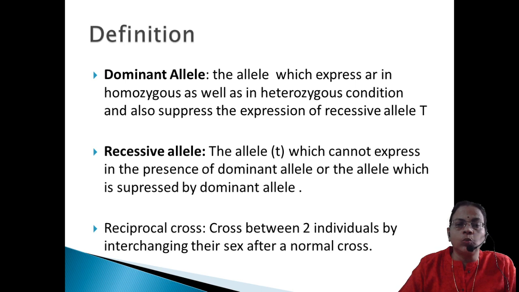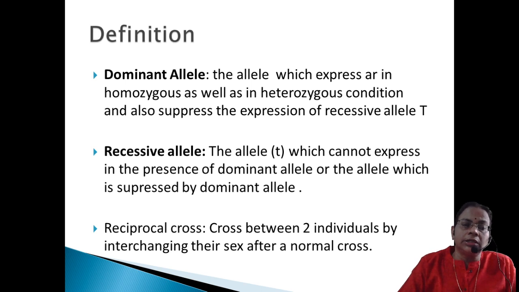So if you are taking white flower color, with purple as capital P or any notation you can use, small p will be the recessive one. The white flower means we will always write small p. Then dwarf means small t. In that way, the allele which is suppressed, or which can express only in the homozygous condition alone, we can call the recessive allele.